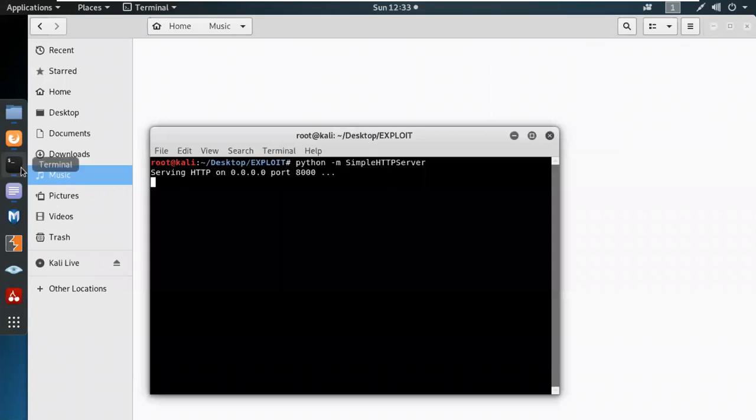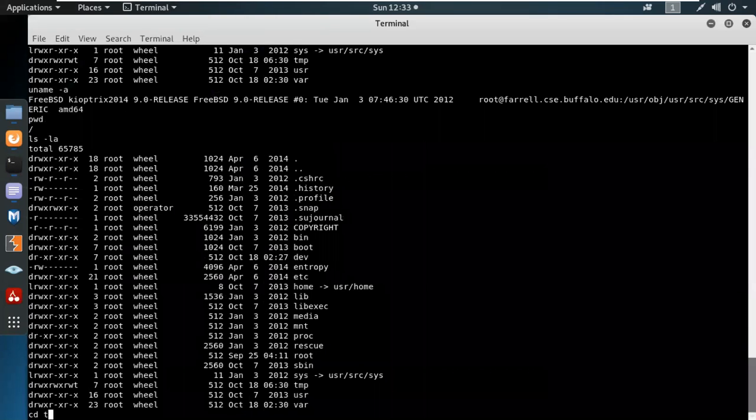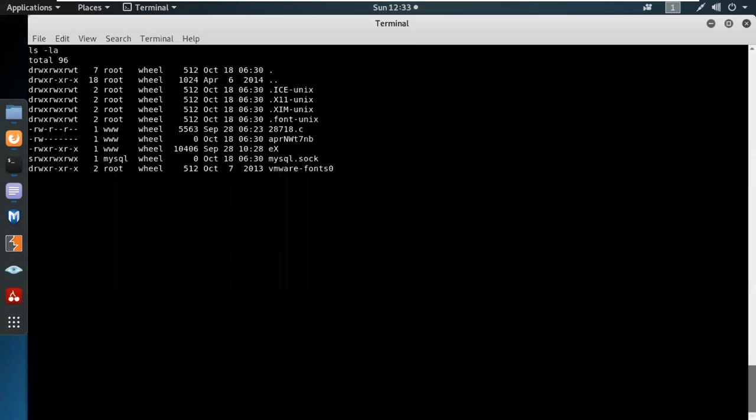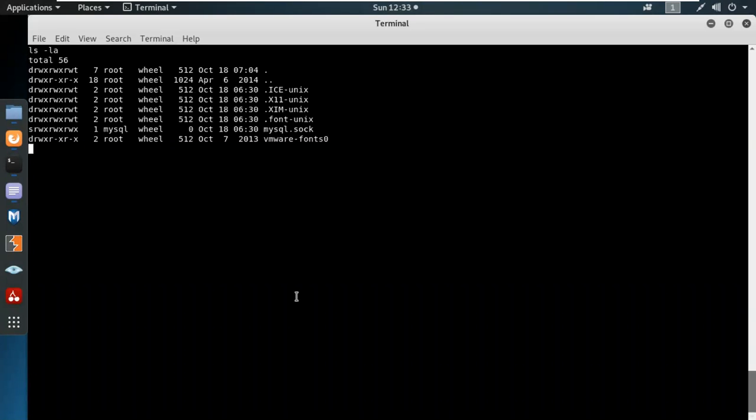So let's have a look over here. We are on the root directory, so let's go to the temp directory as per our need. We are in the temp directory. I'm going to remove all the files which I had used last time. Cool.